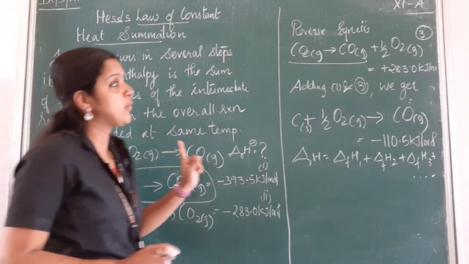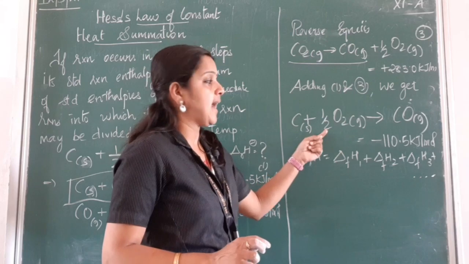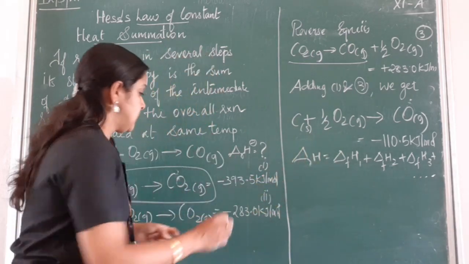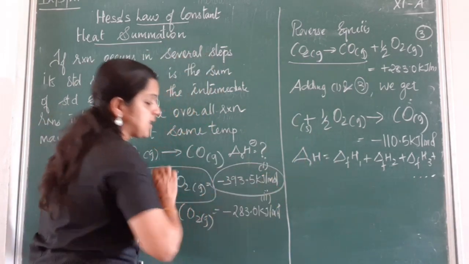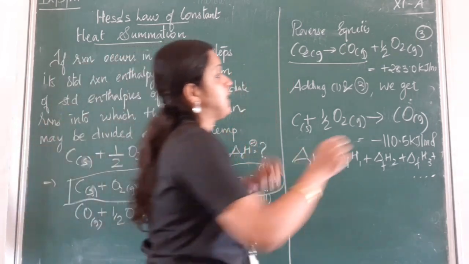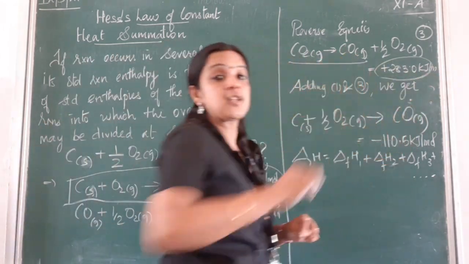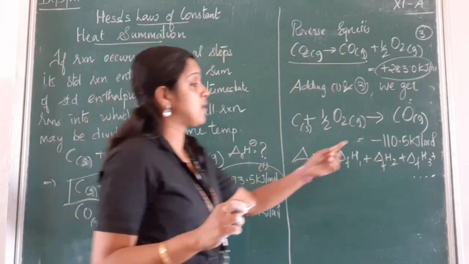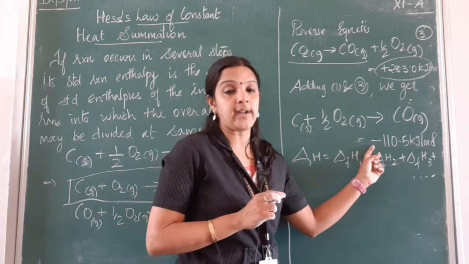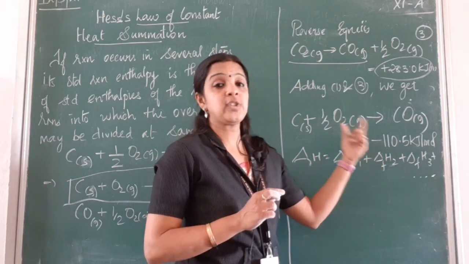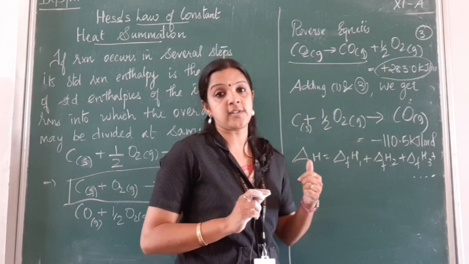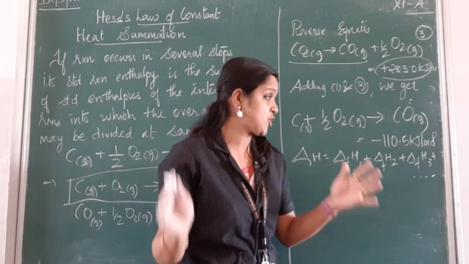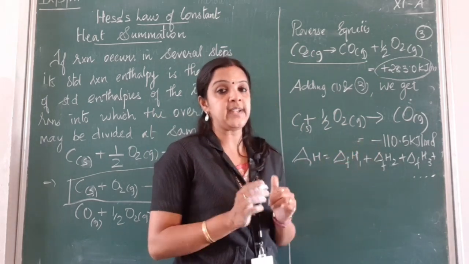So when I add these two reactions, I get a new reaction, and these values 393.5 and 283 are also added, where I get minus 110.5, which is the enthalpy of the formation of carbon monoxide, an exothermic reaction.